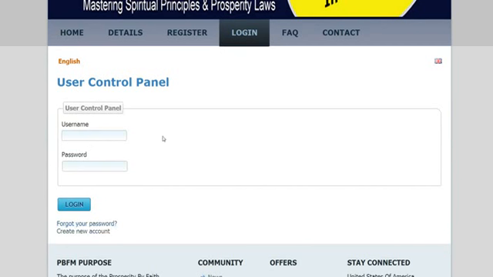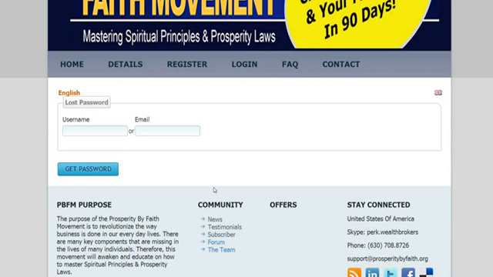If you got transferred over from someplace else and you say, hey, my username was this, but I don't have the same password, how do I recover or recreate my password? You're always going to go to forgot your password. Create new account means that you're going to be a brand new member, so you don't want to do that unless it's your first time visiting. Here you click on forgot your password, and then you put in your username.